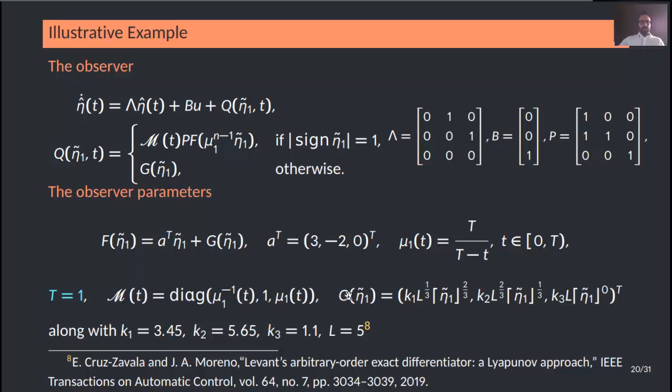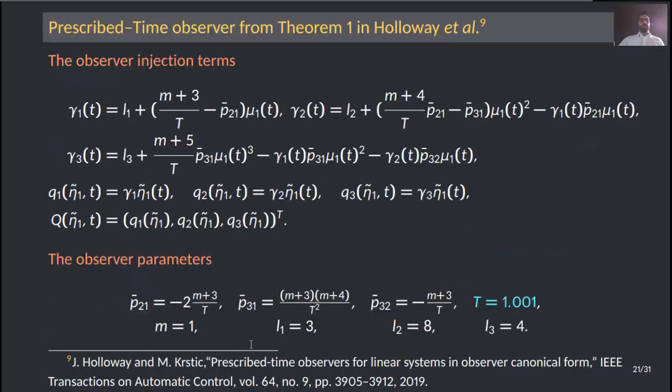These injection terms, the autonomous injection terms, are selected like here, and the gains K1, K2 and K3 and also L are chosen accordingly to the work from Cruz-Zavala and Moreno. The observer injection terms that are brought from the literature can be found in Theorem 1 in Holloway et al. and are given here.